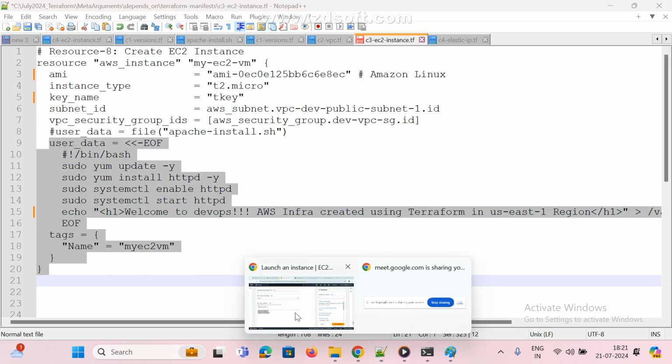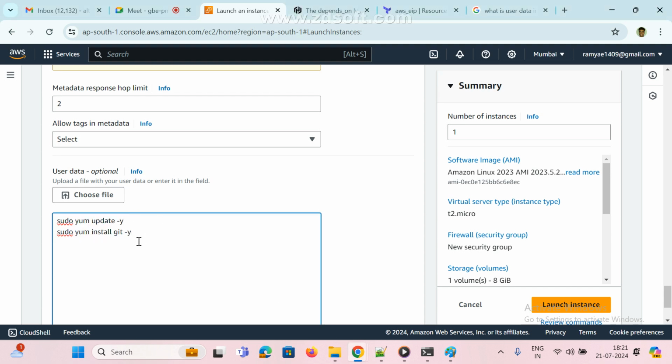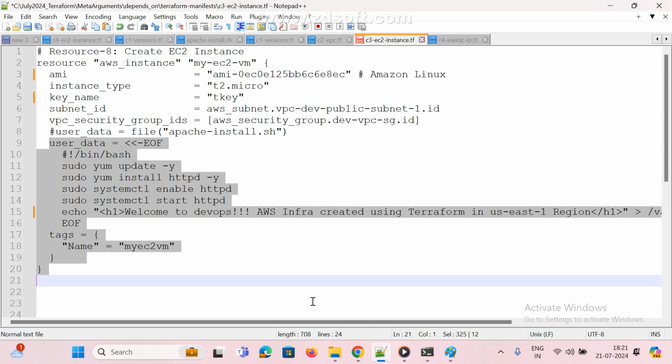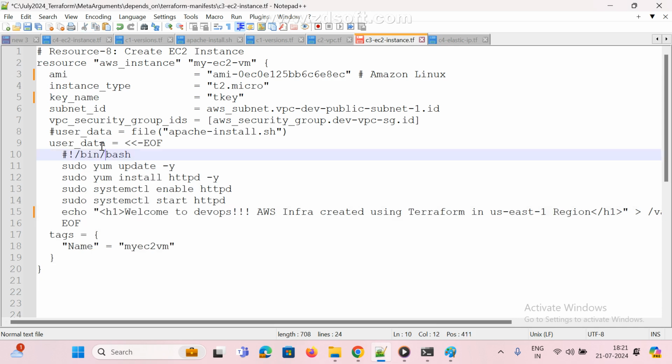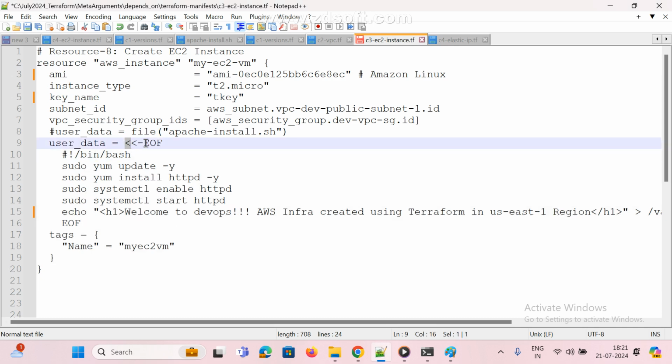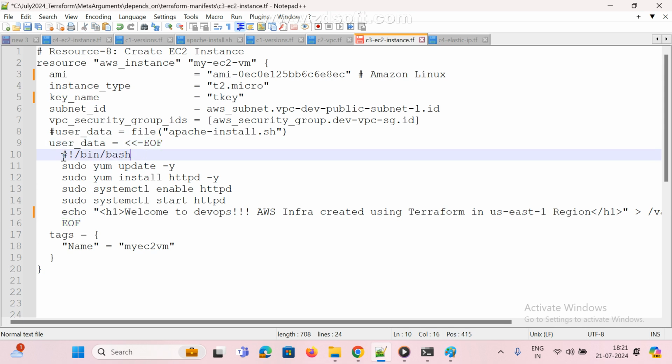While creating an instance, if you want to pass it manually, we pass it in the console. But how do we pass it at script level? This is user_data equal to <<-EOF, end of file. And you know what shell scripting is: #!/bin/bash. I am executing yum update -y.